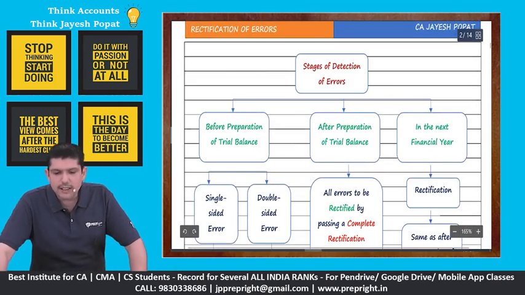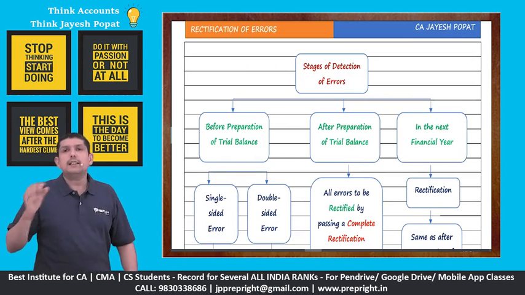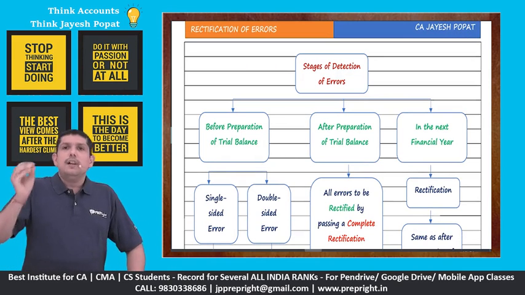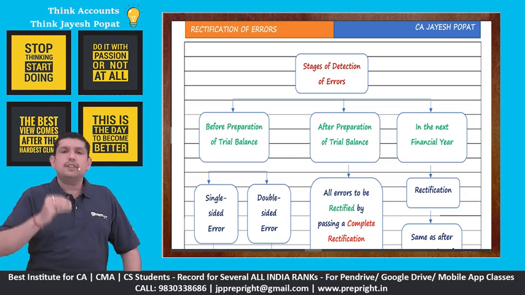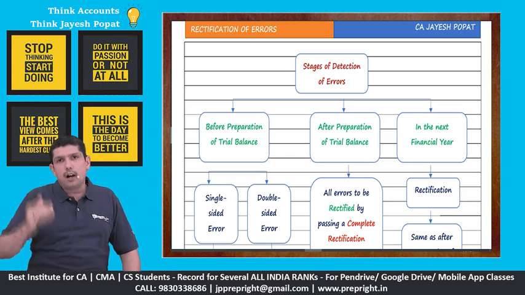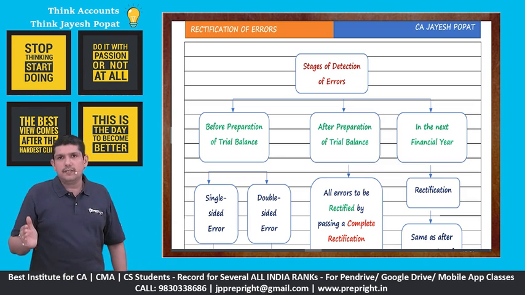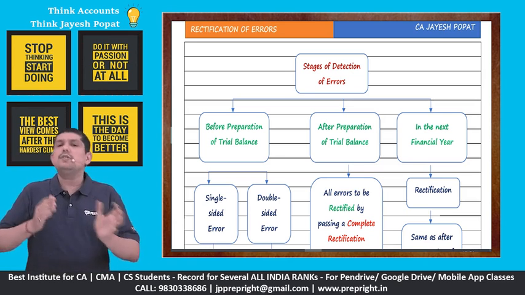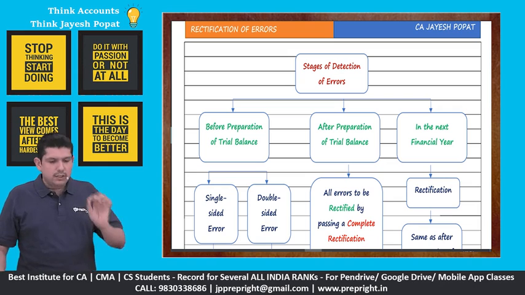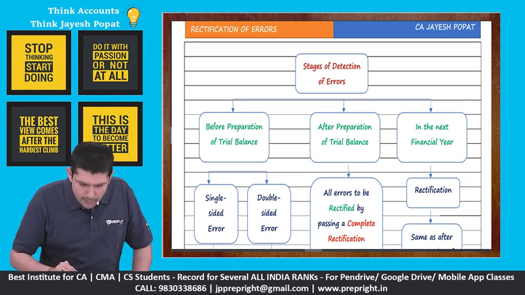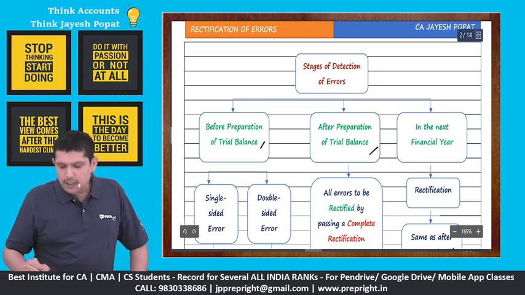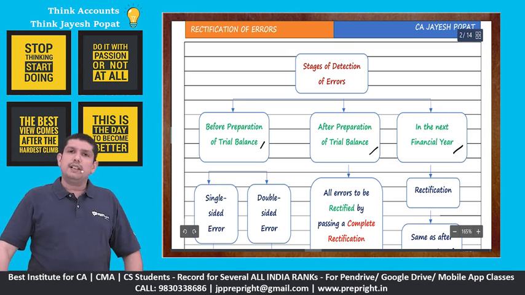And then the third phase in which you detect your errors is in the next financial year. It means you prepared your trial balance, your financial statement was finalized, and now you are in the next financial year, and in the next financial year you identify that there were certain errors, right, which you rectify in the next financial year. So the three phases: before preparation of trial balance, after preparation of trial balance, and in the next financial year.